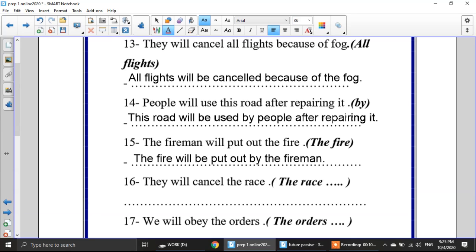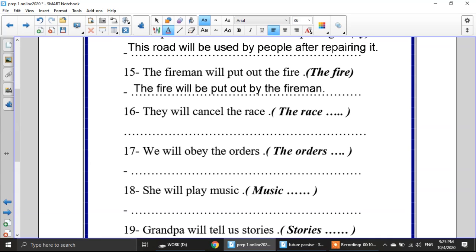The next one, they will cancel the race. I will start with the object. Here he gave me the object, the race. The race will be cancelled by them, or I can use by, or I can't use it. It's my option. So I can answer it with by or without by. But don't forget, if you will use by, don't forget to change the pronoun. They will be them.